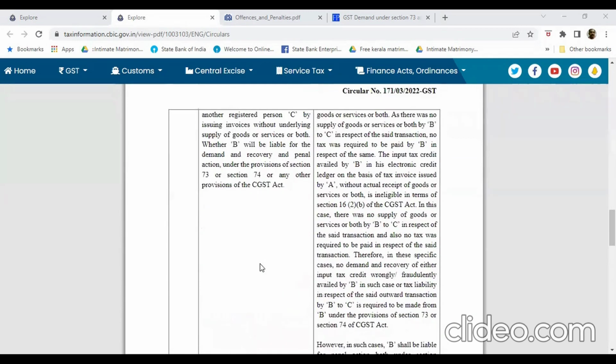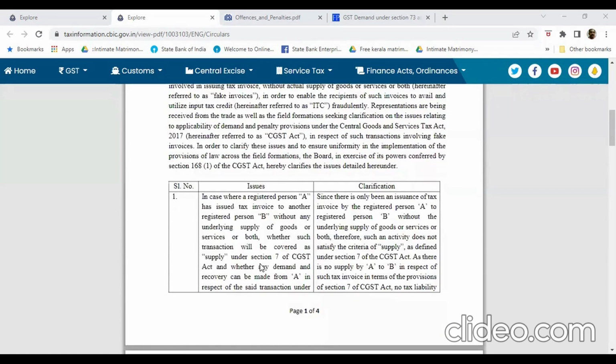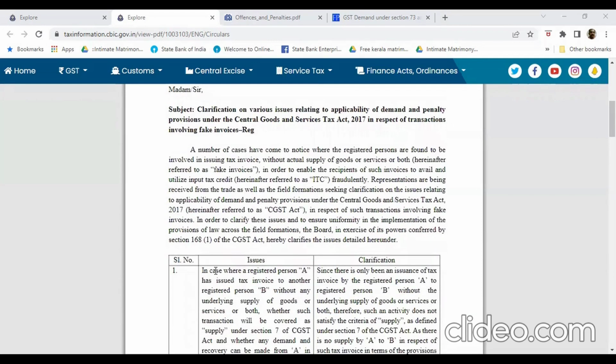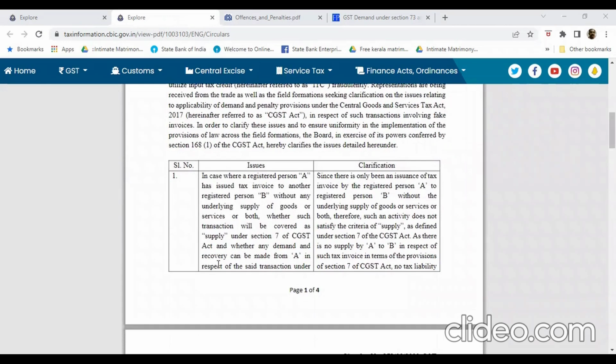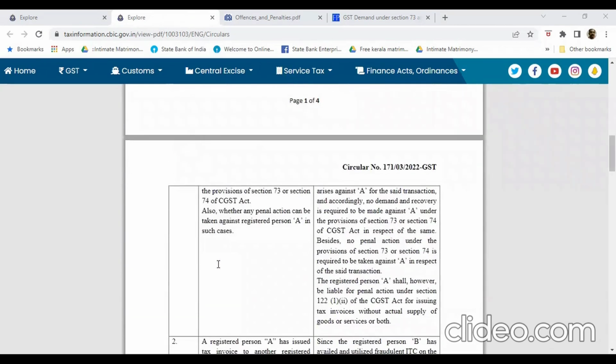Three issues are being addressed in this circular. The first one: in a case where registered person A has issued a tax invoice to another registered person B without any underlying supply of goods or services or both, whether such a transaction will be covered as supply under Section 7 of the CGST Act, and whether any demand and recovery can be made from A in respect of the said transaction under the provisions of Section 73 or Section 74 of the CGST Act.